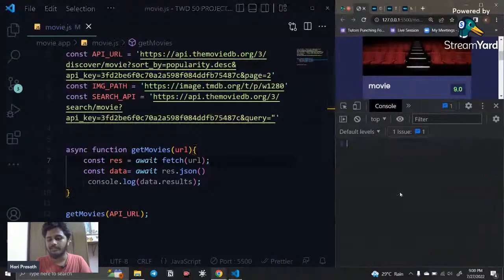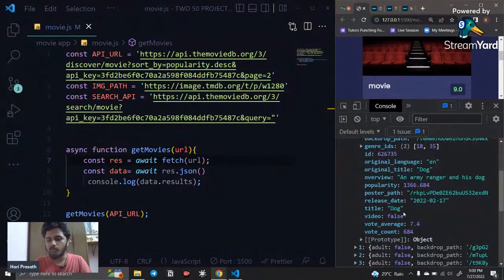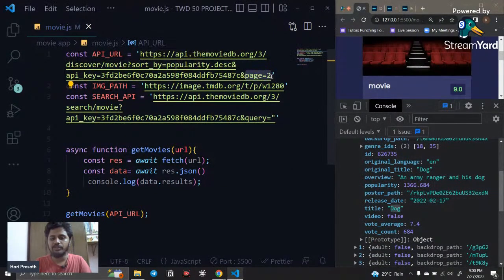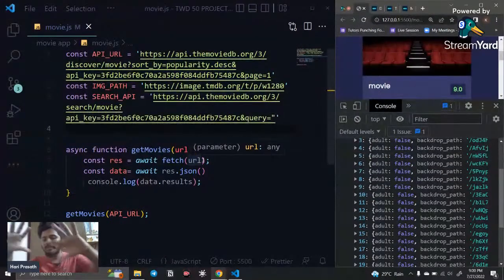The first movie, what is the first movie? Thor: Love and Thunder, right? Now you can see the movie has changed to Doc. So this page parameter indicates which page you need to access. So I just go with the first page API, and it is going to be accessed. So now we are able to fetch that.